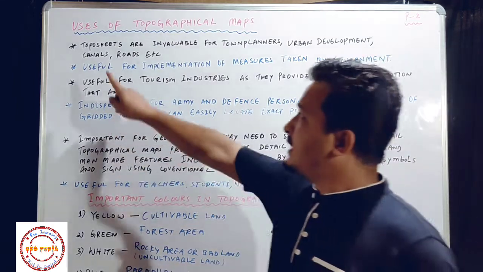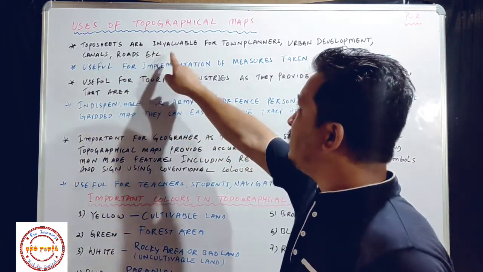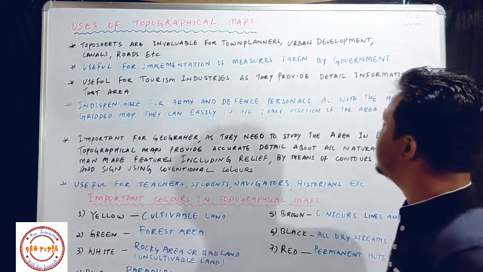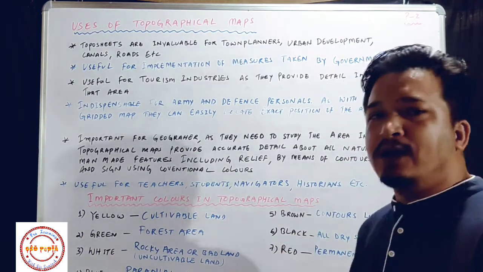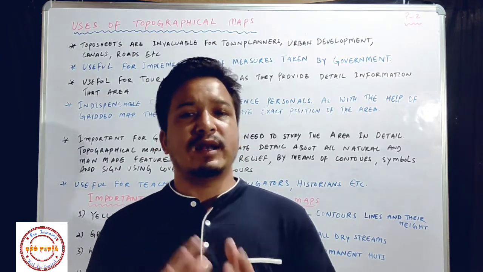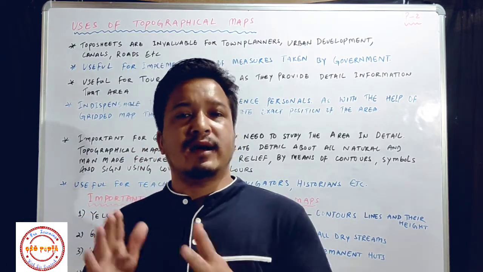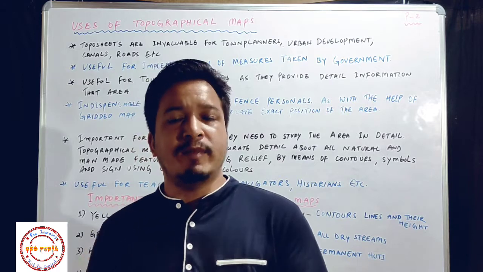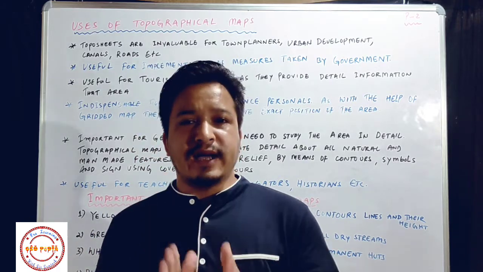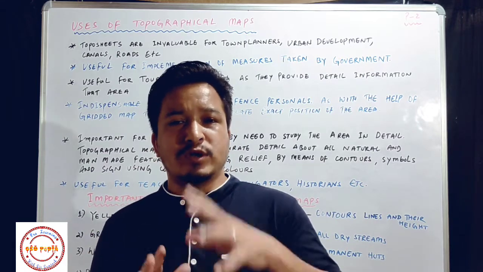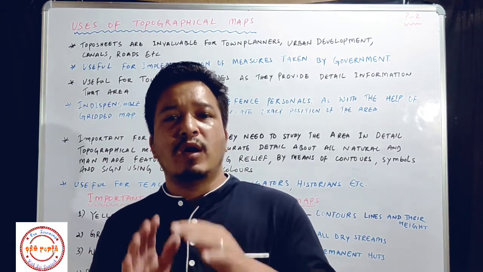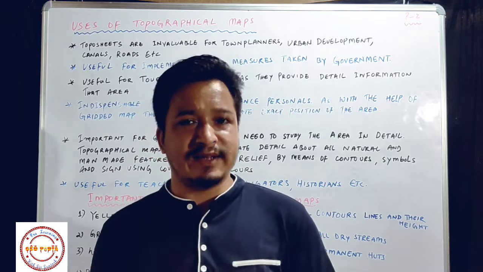First one here we have: topo sheets are invaluable for the town planners and urban developments, canals, roads, etc. So these people, like town planners and those who work for the development of the cities, take help of this map, that is topographical map, which shows exact, detailed information of that region.